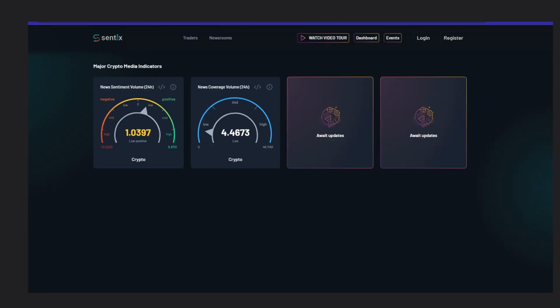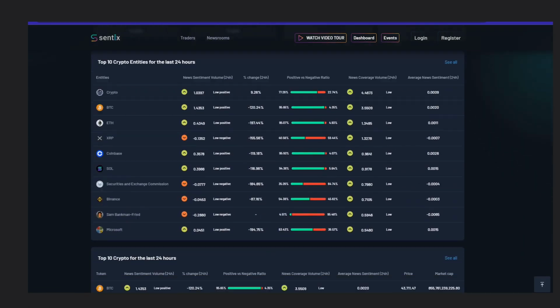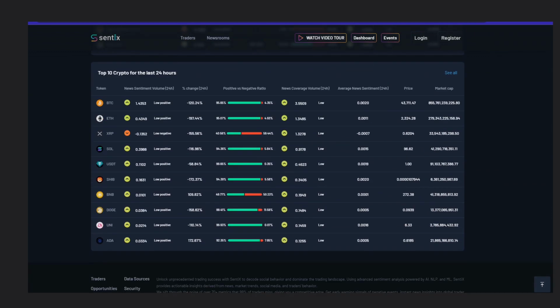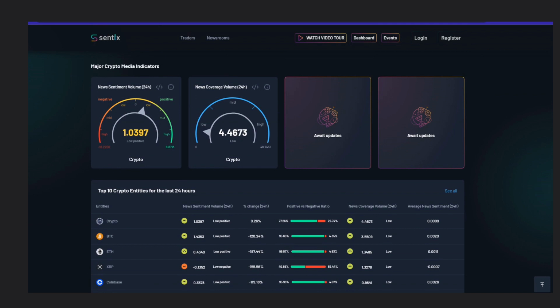This is where the magic happens, and it's packed with all the tools you need to analyze over 250,000 news articles and 100,000 tweets daily. The best part? It's all analyzed, organized, and updated every 15 minutes by our AI engine. This real-time feature is especially important for those of you who make lightning-fast moves in the trading world.